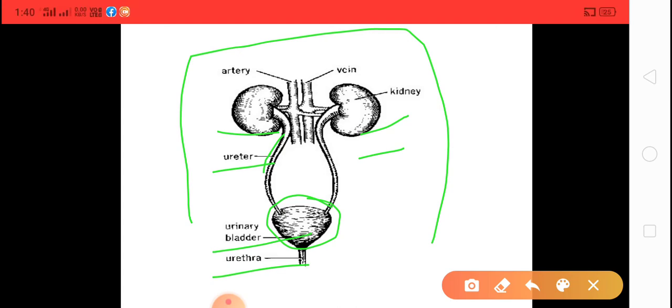After that, from the urinary bladder it goes to the urethra and is released from the body. It goes out through the urethra. This is the process of excretion that takes place by the excretory system. So children, the human excretory system consists of kidneys, ureter, urinary bladder and urethra. Clear?